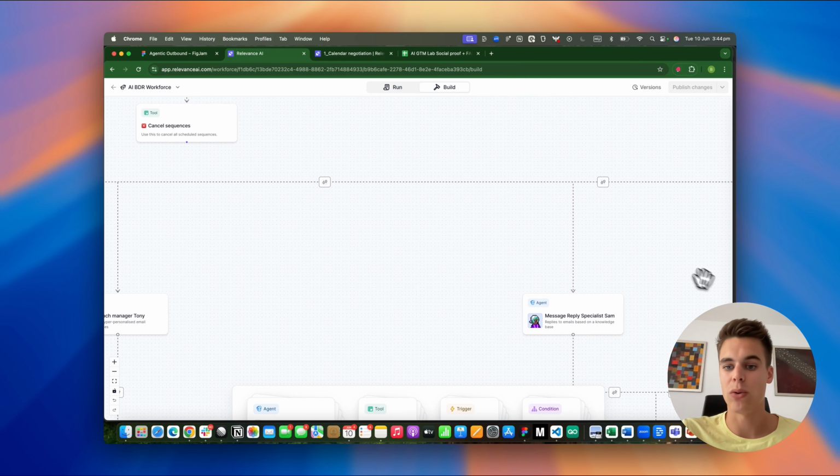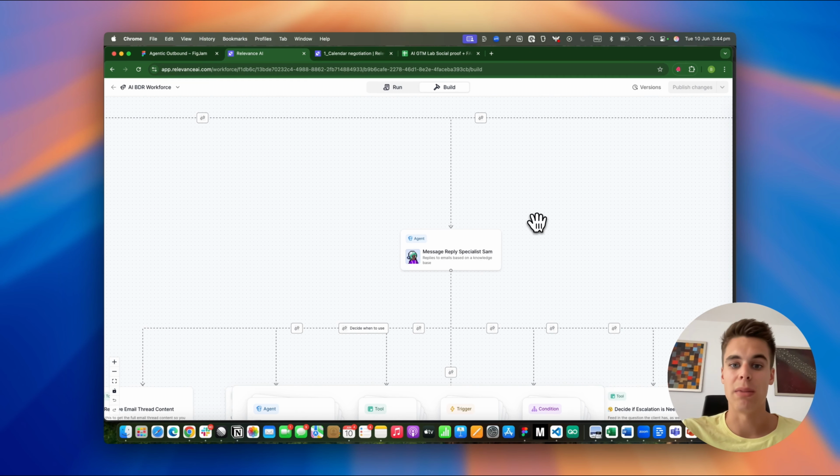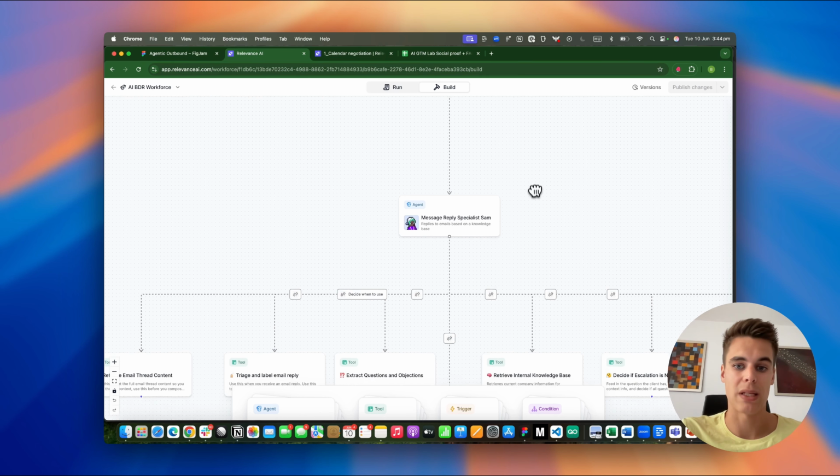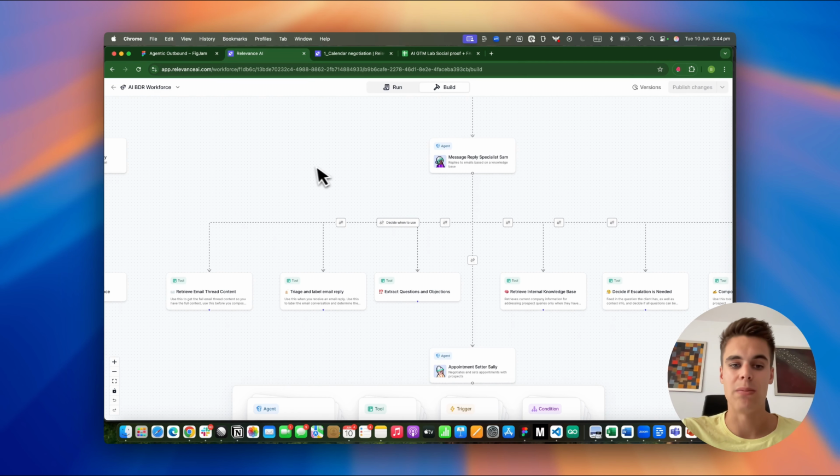But what happens when a cold prospect replies? Then the manager agent delegates to the message reply specialist. This agent will have the ability to retrieve the email thread content for additional context, and then to categorize that email exchange and the cold prospect's reply, whether it's positive or negative, or is it an unsubscribe, or is it just simply not interested. It's also going to inform this agent and the manager agent what to do next. So it informs about the next best actions based on the cold prospect's reply.